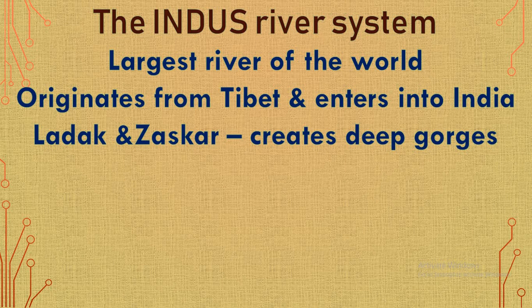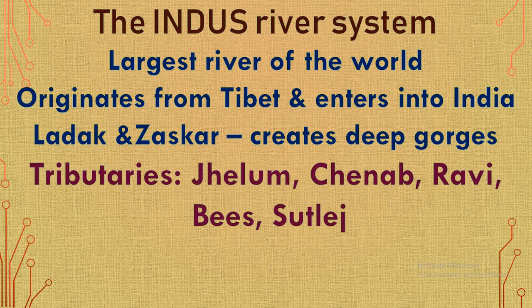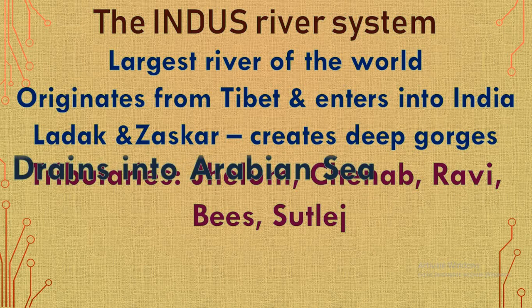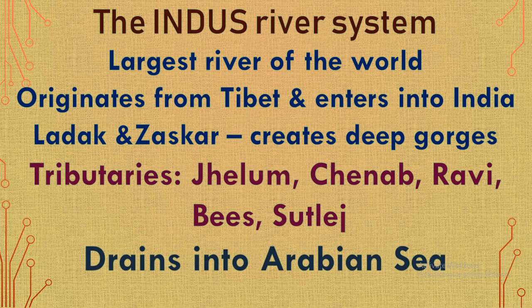What are the tributaries of the Indus river system? The Jhelum, Chenab, Ravi, Beas and Sutlej. Finally, it drains into the Arabian Sea.